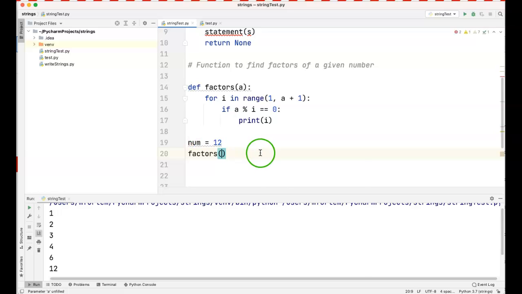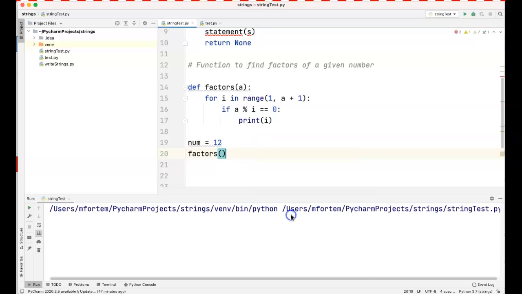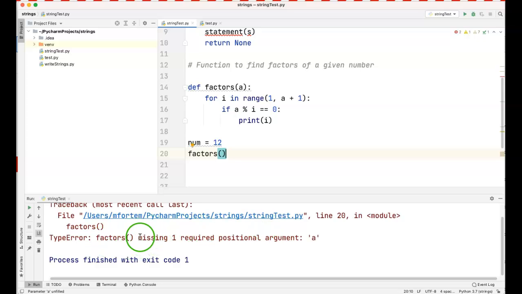If I call factors without the parameters, it will say missing one required positional argument A, because when I was creating the function, I said this function requires a parameter, and now I am calling the function without any parameter, and PyCharm is saying it is missing one required positional argument.